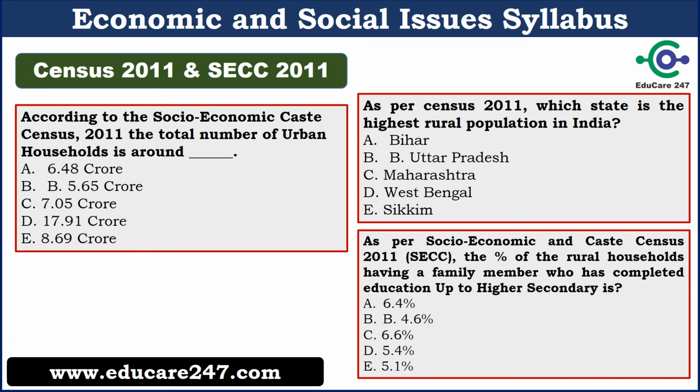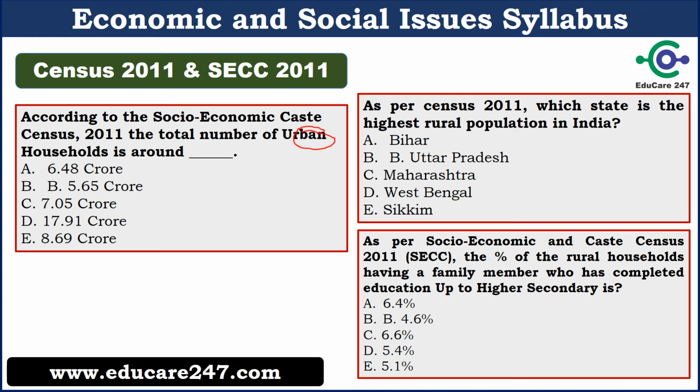Census 2011 and SECC, Socioeconomic and Caste Census 2011, is also very important for the ESI section. You can see the kind of question that has been asked from this section. According to Socioeconomic Caste Census 2011, the total number of urban households is around. So the number of urban households has been asked.